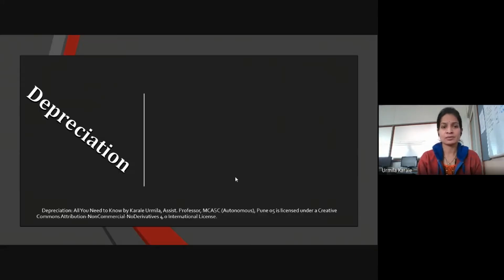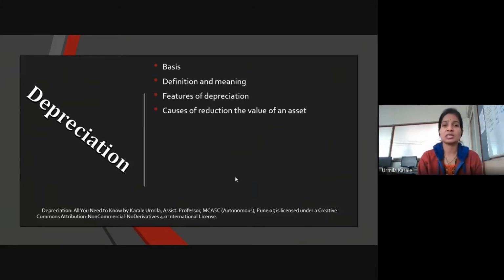What all things we are going to cover under this particular topic: number one, the basis why and how this particular depreciation is charged. Then the definition and meaning of depreciation. Then the different features relating to depreciation. Then the different reasons or causes why we charge depreciation.